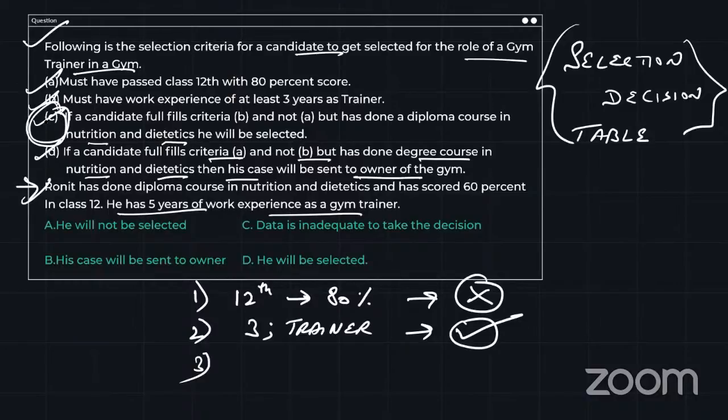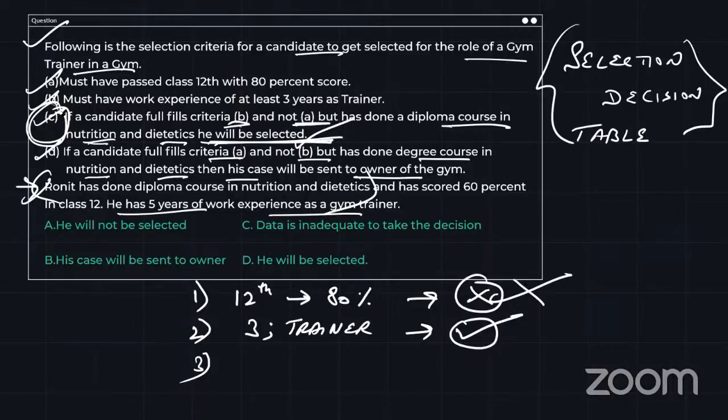Now C option says if the candidate fulfills criteria B but not criteria A, but has done a diploma course in nutrition and dietetics, then he will be selected. Yes, Ronit has done a diploma course in nutrition and dietetics. So my first condition is not followed, second is followed.